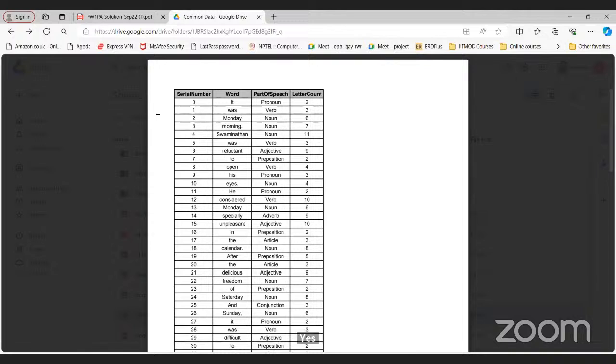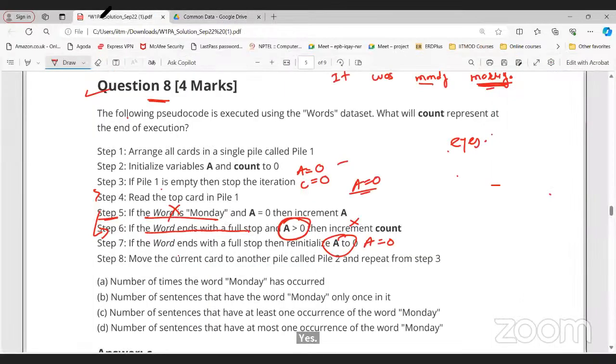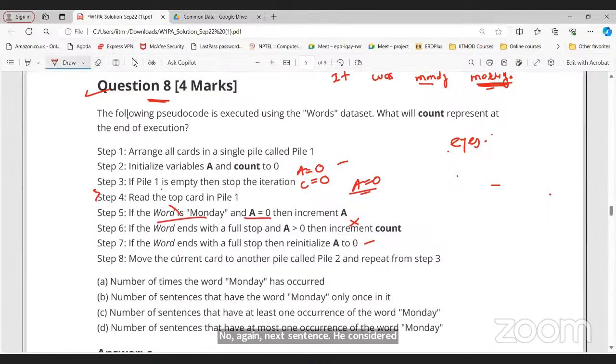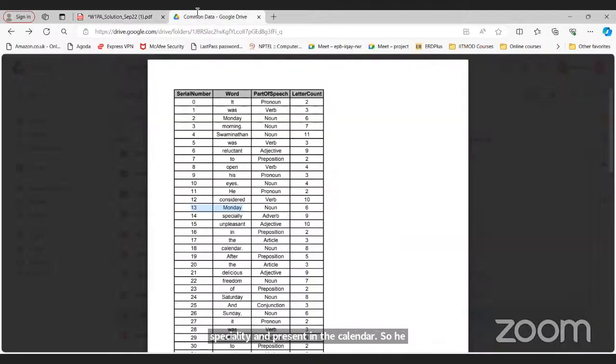Now again the next sentence: He considered Monday specialty unpresent in the calendar. So he considered is not ending with a full stop nor Monday, but card number 13 is Monday. Again it is Monday, so the condition is satisfied. Increment A. Value of A is 0, A equals 1, right? It does not end, then go for the next card.